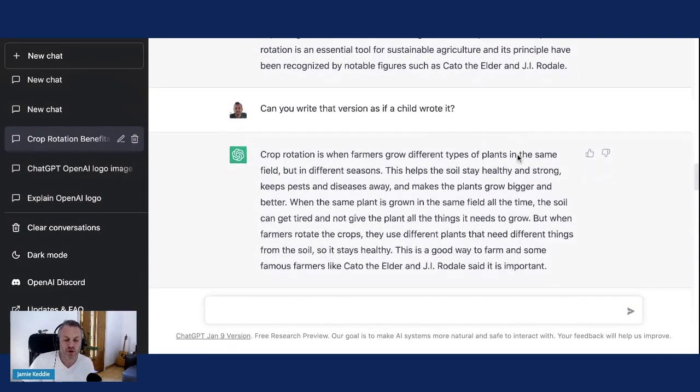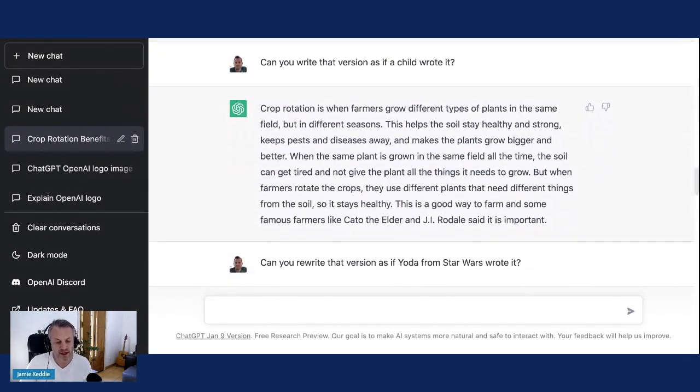So let's see. I've got some pre-existing chats here. This is a chat I had earlier. So this is no longer live, but these are chats that I had earlier. So can you write that version as if a child wrote it? Crop rotation is when farmers grow different types of plants in the same field, but in different seasons. This helps the soil stay healthy and strong, keeps pests and diseases away, and makes the plants grow bigger all the time. It's great, isn't it?